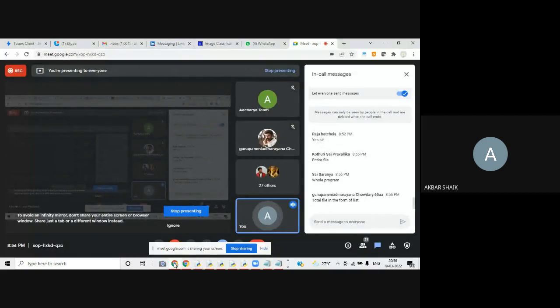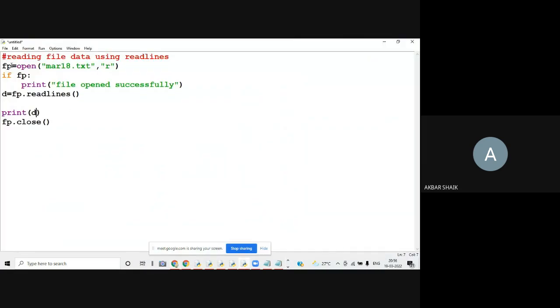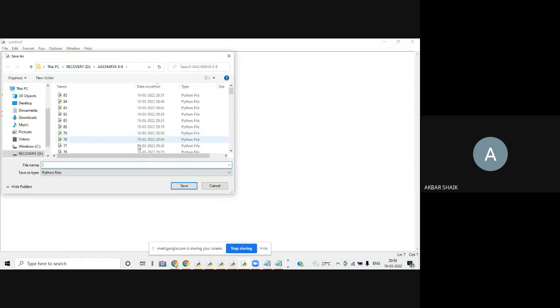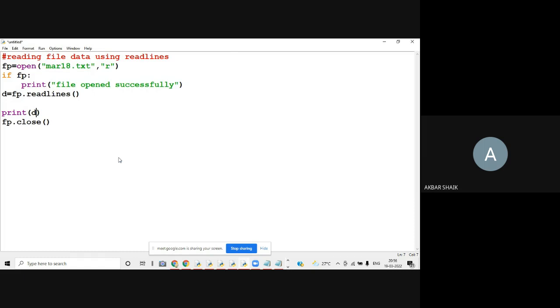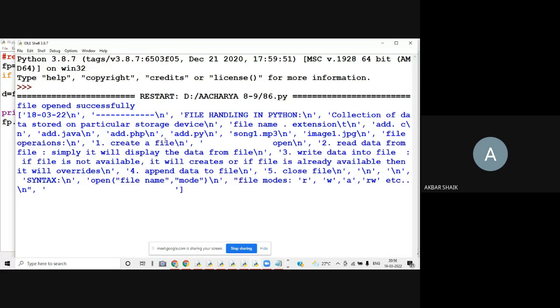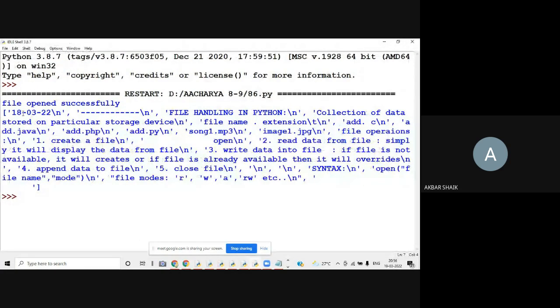Okay, the entire file, that is okay, but yes, the total file in the form of a list. Very good. Okay, so if you see this program, this is the entire file in the form of a list.